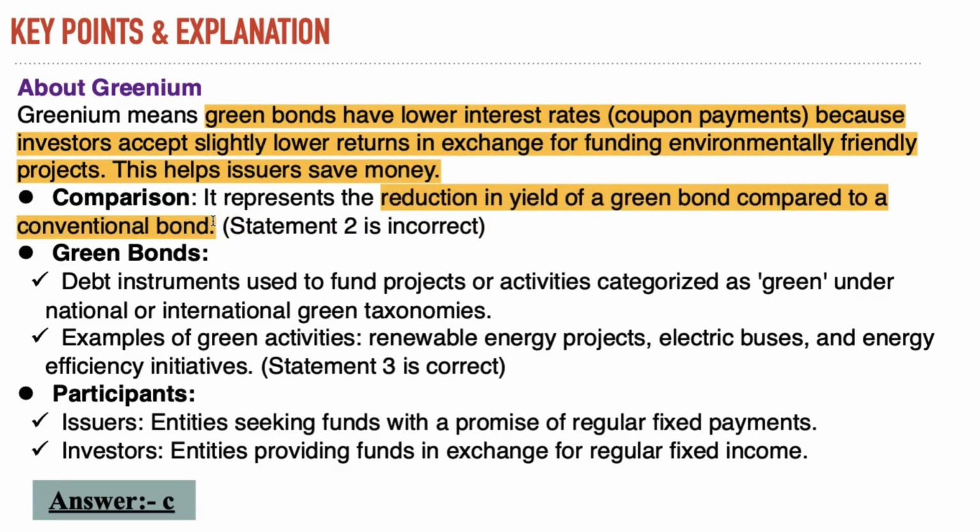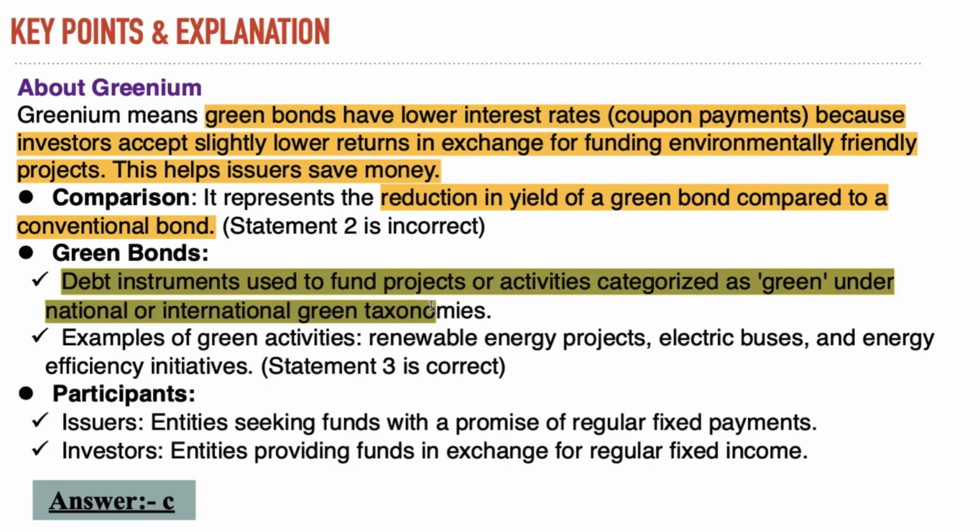In a conventional bond the yield is higher, but in a green bond the yield is quite reduced because the investors fund this green project for a regular fixed income. So the coupon payments are less as compared to the conventional bond. Green bonds actually क्या क्या होता है? These are debt instruments used to fund projects or activities categorized as green. ये उन्हीं एक्टिविटीज़ को फंड करते हैं जिन्हें ग्रीन कैटेगराइज किया गया है अंडर नेशनल एंड इंटरनेशनल ग्रीन टैक्सोनॉमीज.